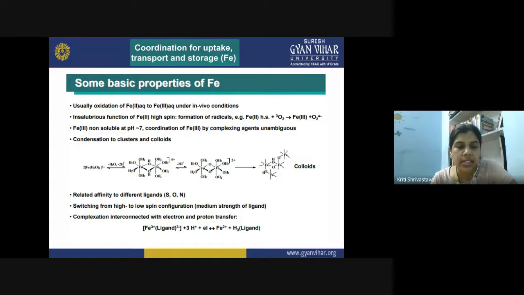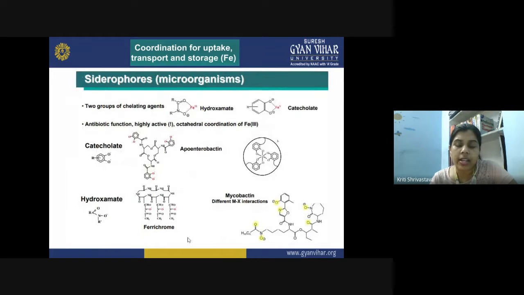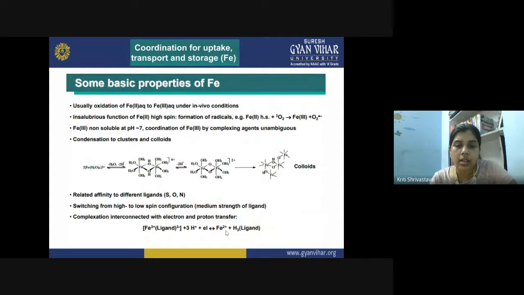Then complexation is interconnected with the electron and proton transfer. So we have Fe3+ bound to the ligand and accepting the electron and hydrogen, and there it is now converted to Fe2+ and the ligand is liberated along with the hydrogen. So you can see that this is an electron transfer reaction. Also you can consider it as a proton transfer reaction. So protons are transferred to the ligand here.